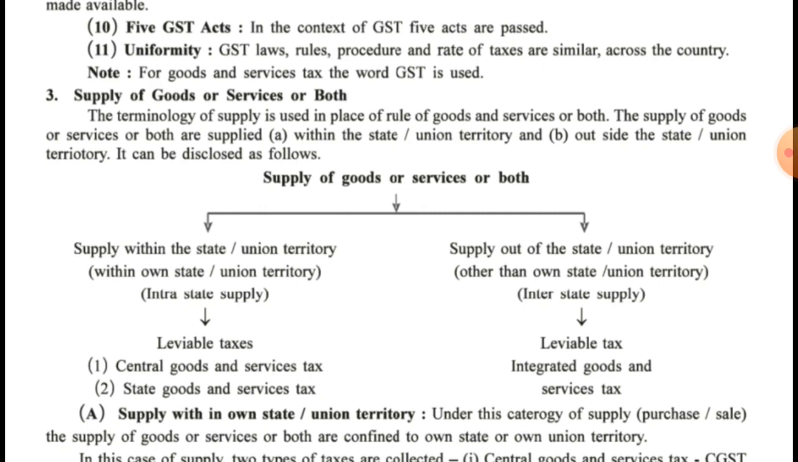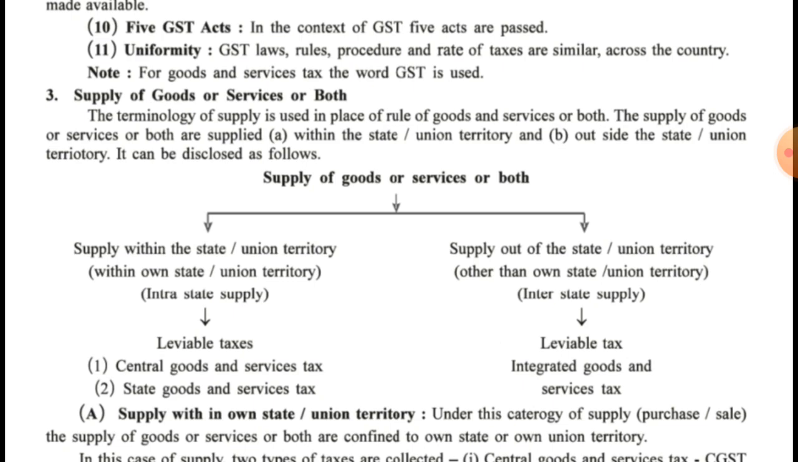Suppose goods within the Gujarat state itself, if the goods are supplied from Rajkot to Ahmedabad, then it is called intra-state supply. This terminology is very important to understand, that is intra-state supply. And if the supply is out of the state or union territory, suppose the goods from Gujarat state are supplied to Karnataka or supplied to Madhya Pradesh, then it is called interstate supply. Within the state or within the union territory, then it is called intra-state supply, and between two states or two union territories, then it is called interstate supply.